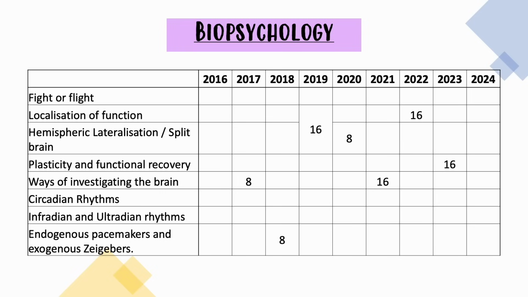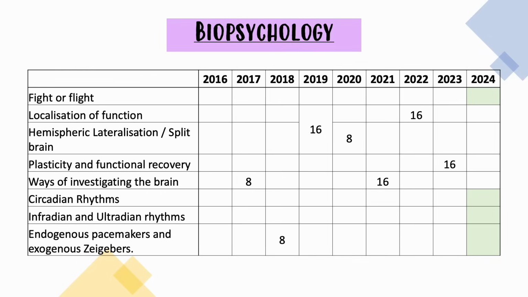Next, we've got biopsychology. Over the last few years, the focus has very much been on the brain: localization of function, plasticity and functional recovery, investigating the brain, and hemispheric lateralization. I don't think we're going to get another essay on the brain. However, it is worth mentioning that hemispheric lateralization and split brain research is the only topic out of those 4 that hasn't had a 16 marker to itself yet. For completion's sake, AQA might want to do that.